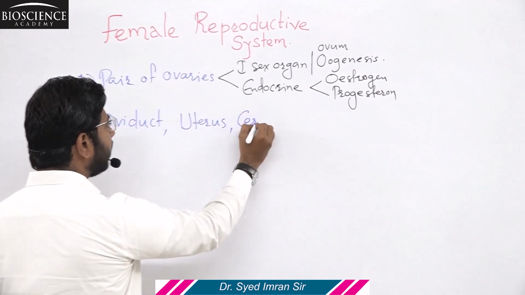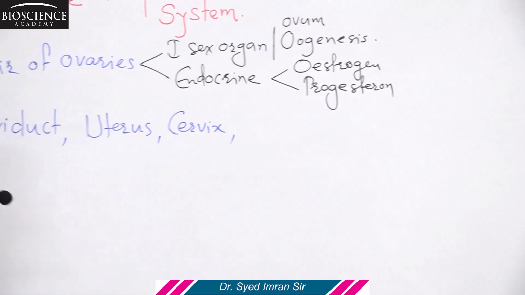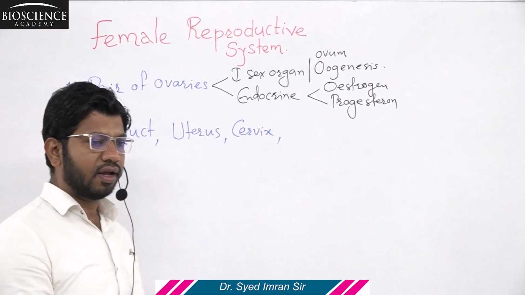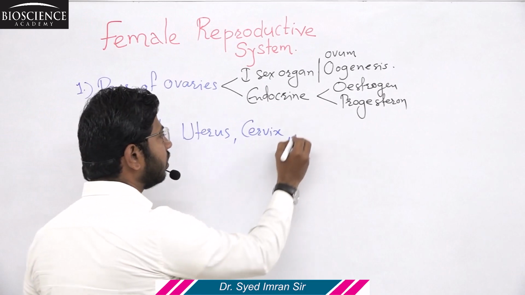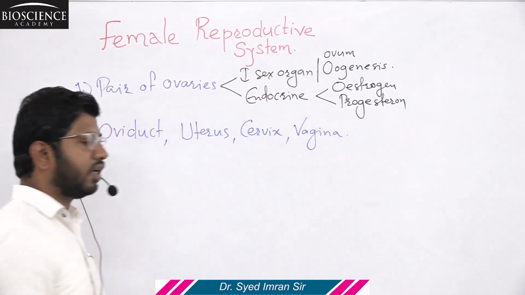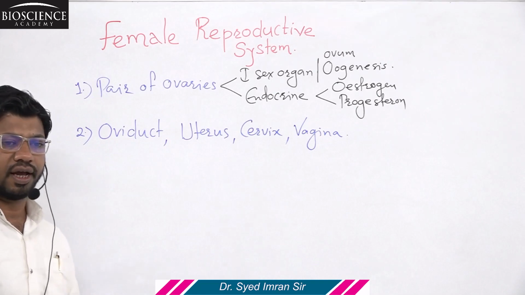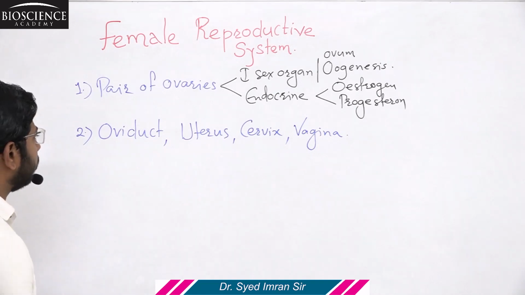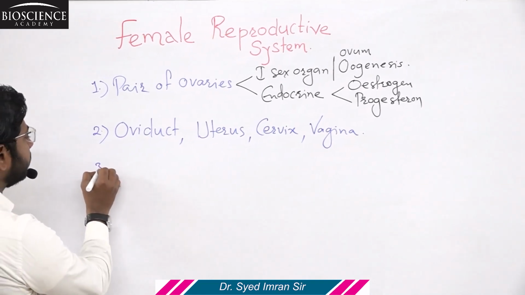Then the cervix, the cavity of which is the cervical canal, which joins to the vagina. So all these tubular structures represent the accessory ducts in the female reproductive system.